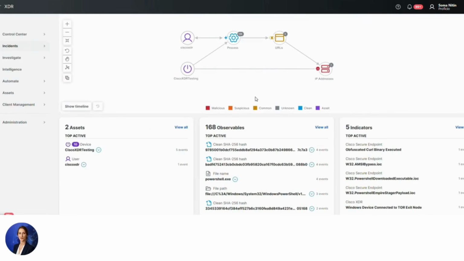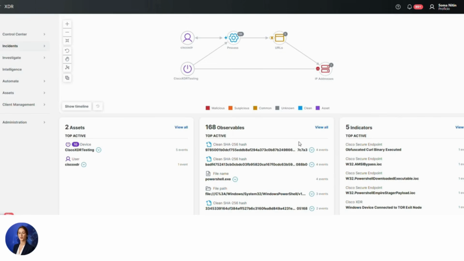On the incident page, you can see the complete alert details, including the observables, file path, executable name, SHA-256 hash values, and the associated PowerShell executable located under Windows PowerShell version 1.0. The incident also contains multiple network indicators, showing connections to suspicious IP addresses that could potentially be used to establish malicious communications. Cisco XDR collects multiple events and observables for every incident.